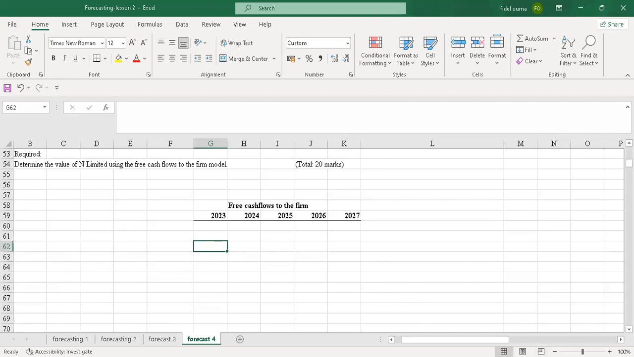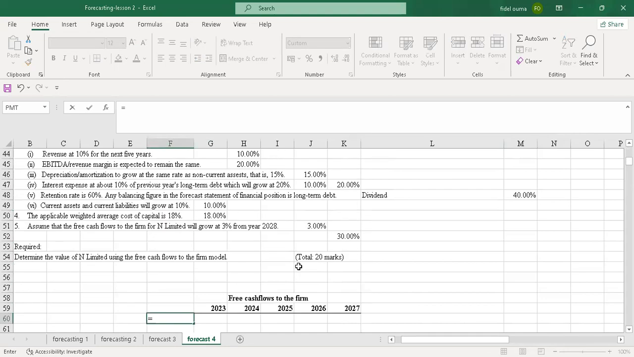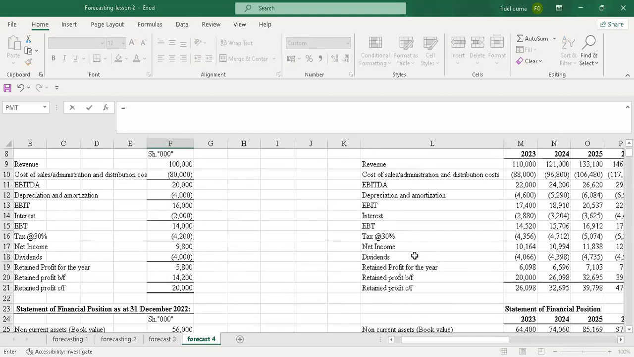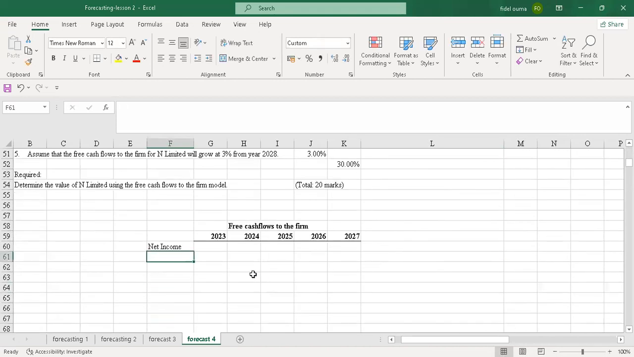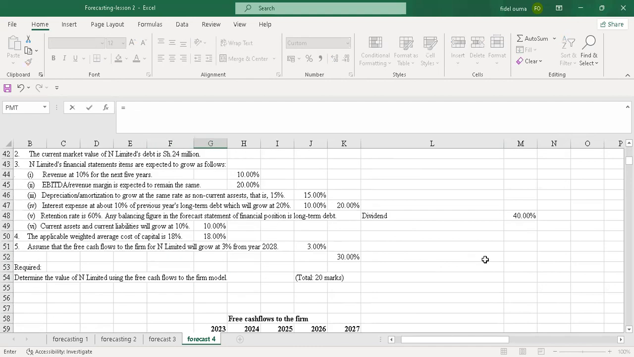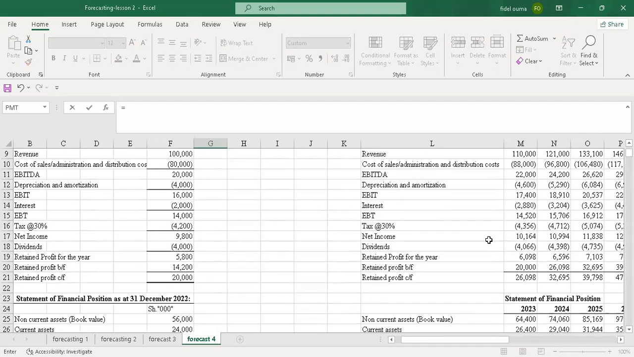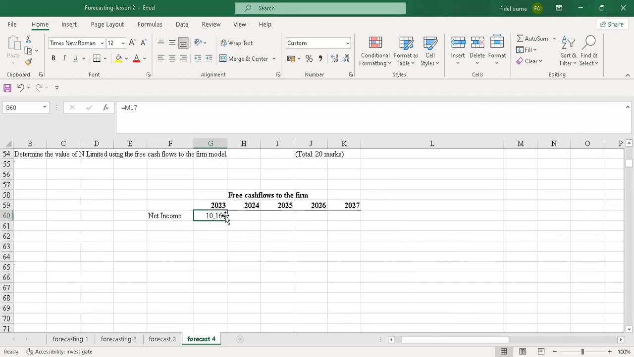I told you that the formula was net income plus depreciation and amortization minus capital expenditure minus changes in working capital minus other assets. That's how you calculate the free cash flows to the firm. So I'll start with the net income. Just come here, check, and copy. Once you have the net income, you just pick the values that you forecasted. And that's why forecasting was key. So I'll pick this, then drag this on through.